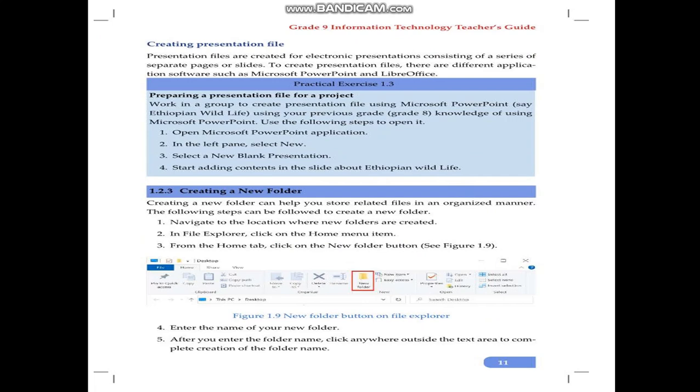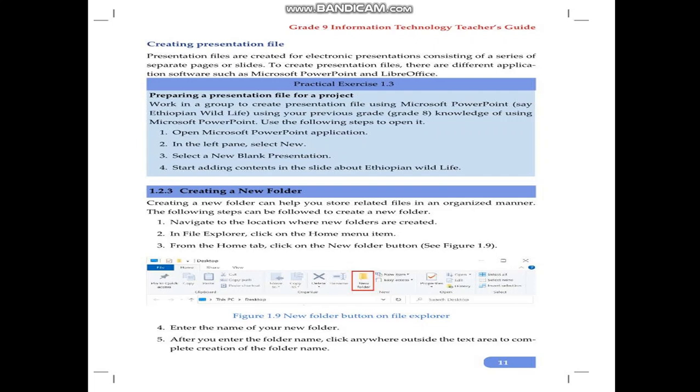Not only on a computer, it is also possible to create folders on your mobile. You have to organize your files well, but by default, they are organized, with Telegram files under Telegram, IMO files under IMO, and Facebook files under Facebook, whether downloaded from Facebook or received from your friends. If they are received through Xender, they are put under the Xender folder. If they are received through Bluetooth, they are stored under the Bluetooth folder. You have to organize your files well. It is possible to create folders by yourself too.